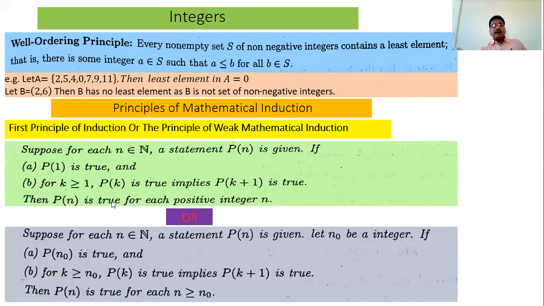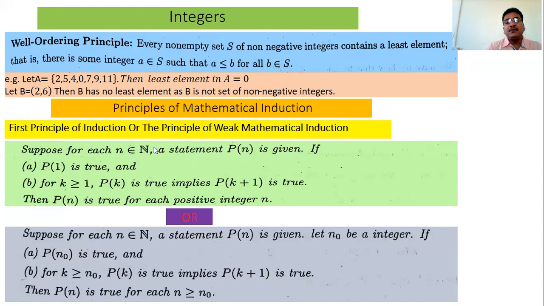If these two steps are true, then P(n) is true for each positive integer n, that is, for all n belonging to N. When step one, P(1) is true, and step two, P(k) is true implies P(k+1) is true, that is, if you assume P(k) is true and then P(k+1) is also true, then we say P(n) is true for each positive integer. So this is the procedure to prove the statement P(n) for all n belonging to N.